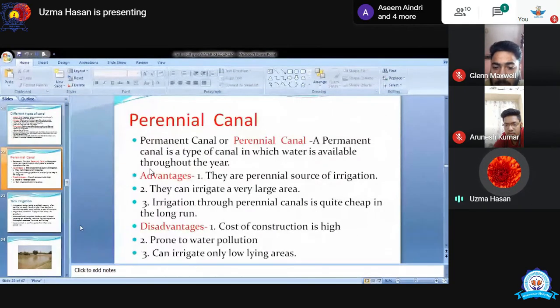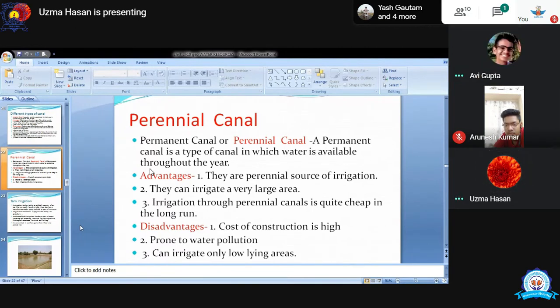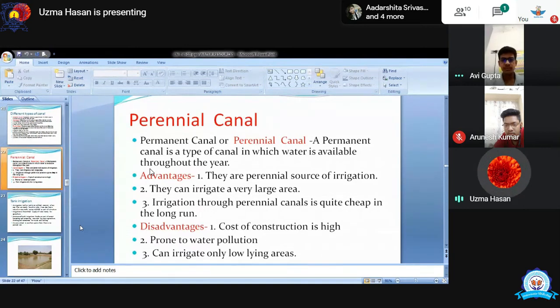Next is perennial canal. What are the advantages of perennial canal? It is the basic source of irrigation, you can say, and it also irrigates the large area. And it is cheaper than tube well and other means of irrigation, and that's why it has a long run, so long run मतलब काफी लंबा area cover करती है, so it can easily irrigate the field near to these canals. Disadvantages: cost of construction of perennial canal is very, very high.